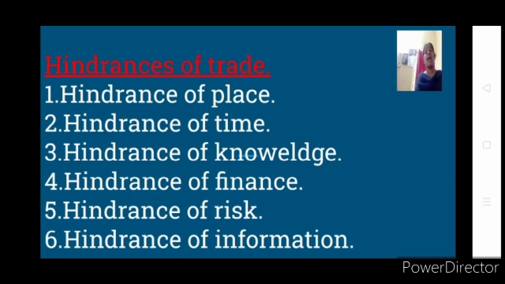Similarly, the second one, hindrance of time. See, the goods are produced at a particular time, but they may be needed in the market after some time. For example, now you need heaters. Because of this winter season we want to make ourselves warm, so we need heaters. Do you think whenever the need arises, the manufacturing industry starts making them? No, generally they are made at one particular time, but they might be needed by the consumer at some other time.